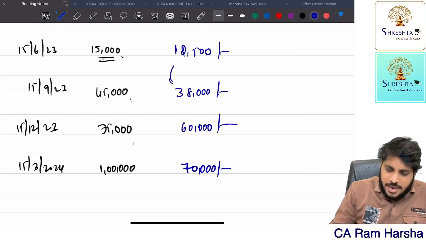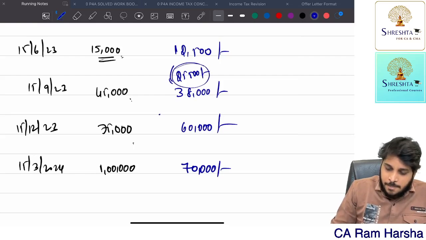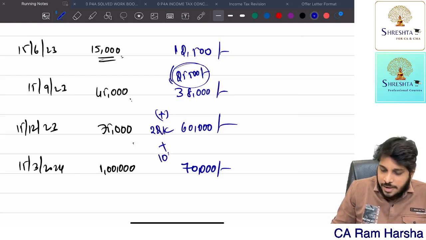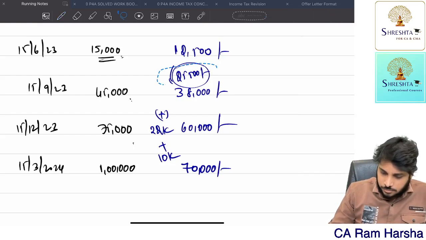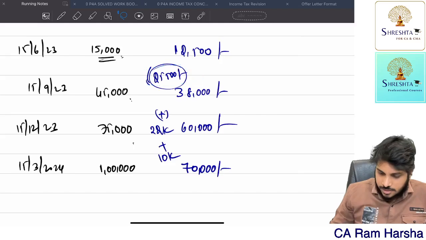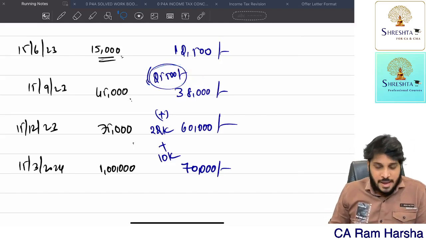Here SSE has paid 25,500 challan. Here SSE paid some 22,000 challan amount. Here SSE paid an extra 10,000 challan amount. That's how he paid. Getting it? That's it. So this is how he paid.